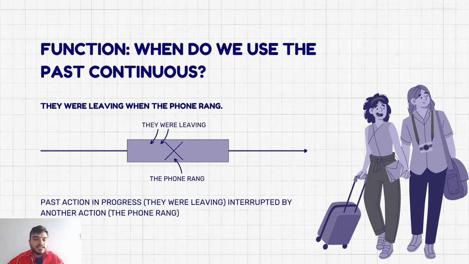It said that they were leaving. We have our past continuous here, and then we have the phone rang, which is our past simple. Okay, this is the example of how we can use our past continuous to express something that happened before. Past action in progress. They were leaving, interrupted by another action that was finished. The phone rang. Something that happened while you were doing something else. In this case, they were leaving the house, look at my fingers, when the phone rang and they needed to say hello.